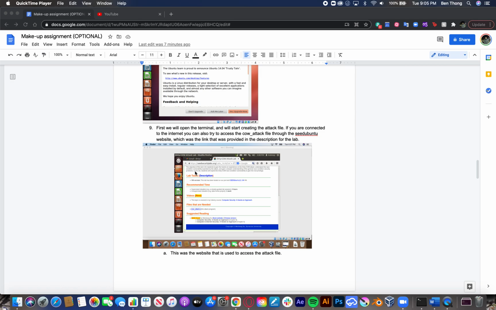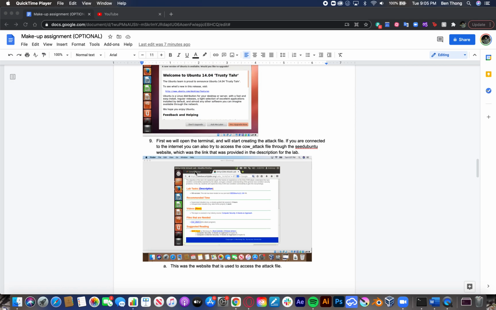I'll talk about how I created the cow attack. I wrote the whole thing, but I had to use the gedit program. I was having issues with the terminal because for some reason it was bugged out, and every time I tried to move up and down, it did something weird. It typed A above the code I was writing. So I had to use the gedit software.